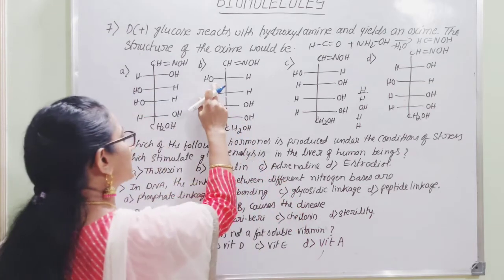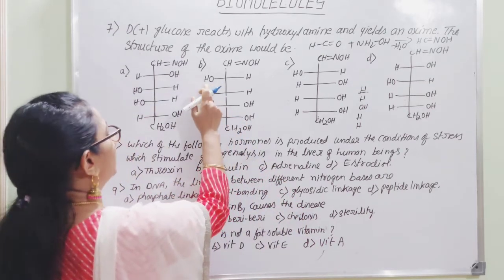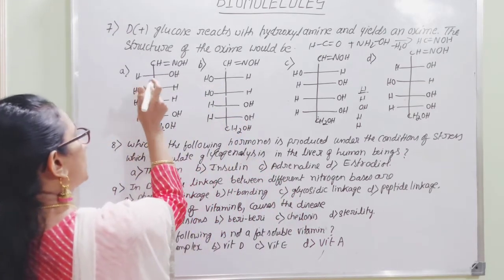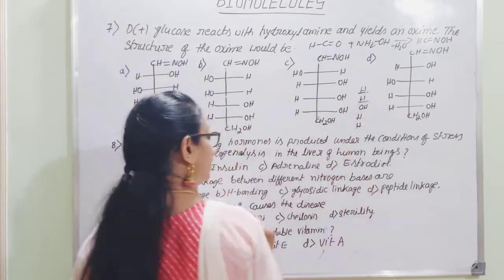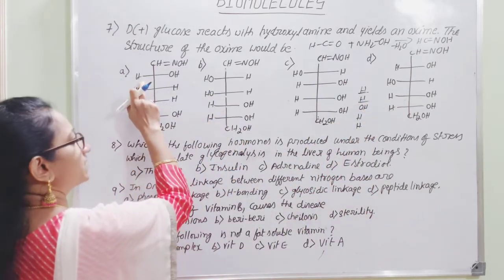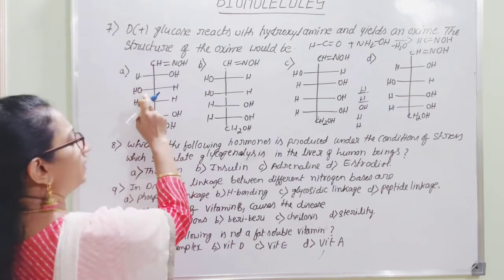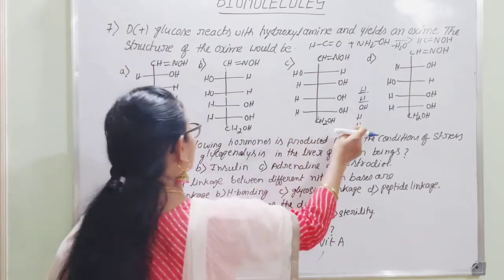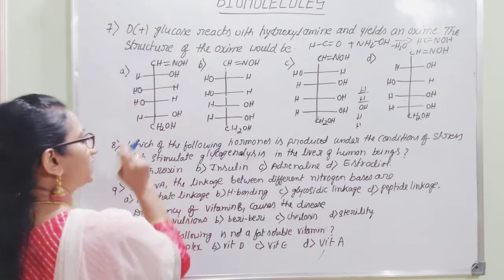And in the next one, that is also OH, it is also wrong. But in the very first option also, that second carbon atom on the left hand side is attached to H, then OH. But it is not H H, but it is OH. Again there is a change.